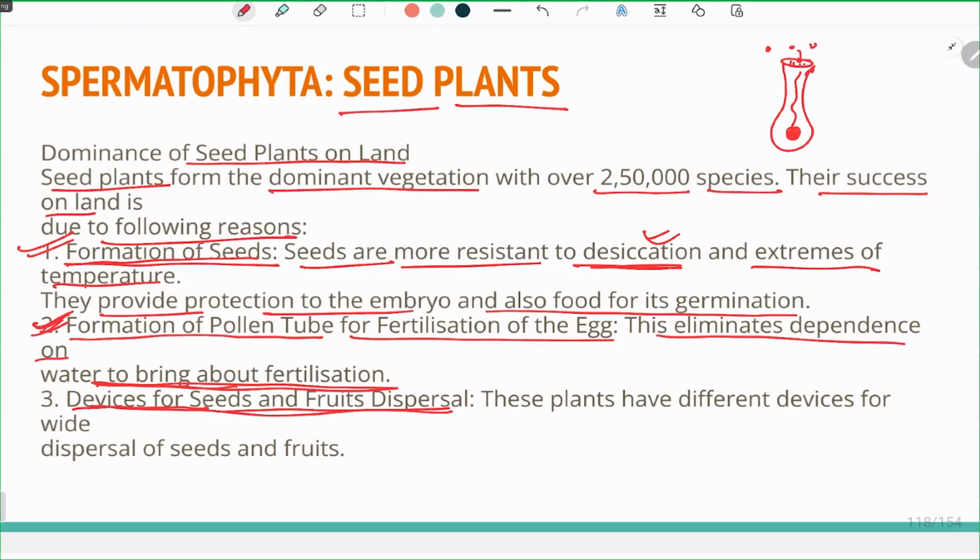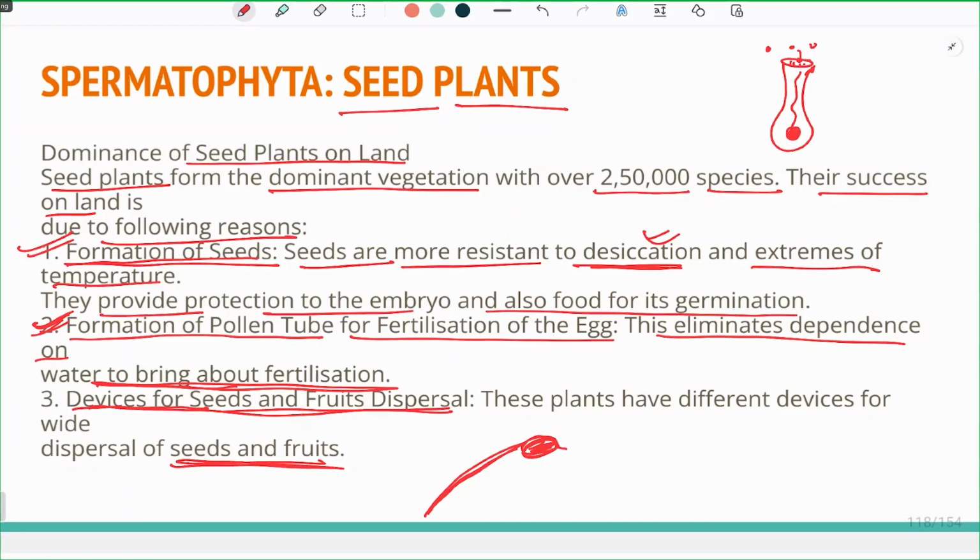These plants have different devices for the widespread dispersal of seed and fruit. For widespread dispersal, consider the structure of the anther. The anther has a long, slender stalk, and inside the anther pollen grains are present, and the anther covering is not very thick.